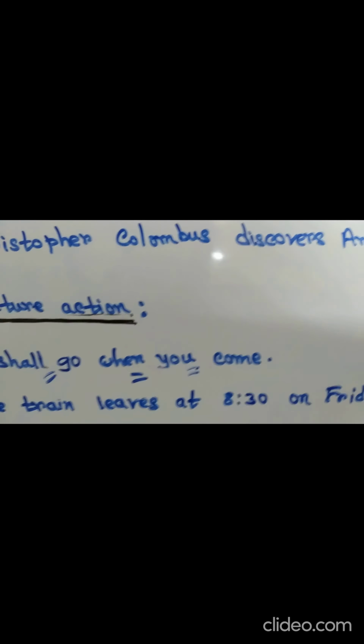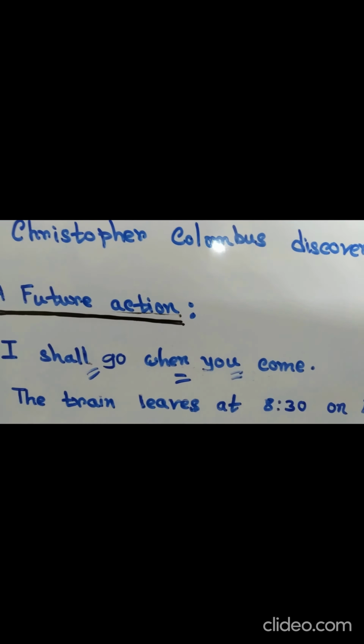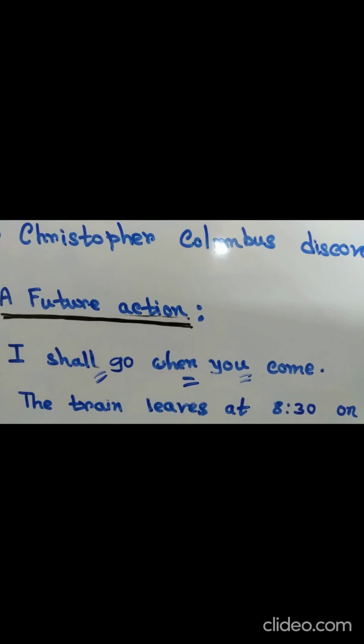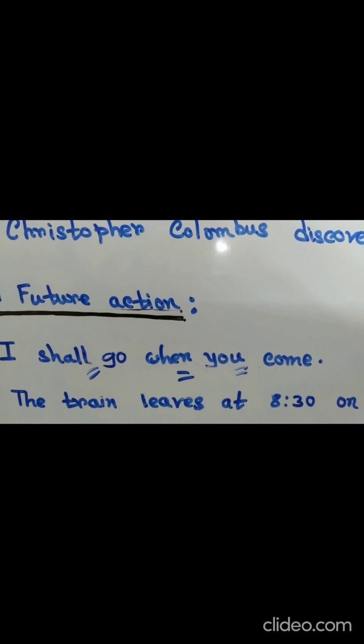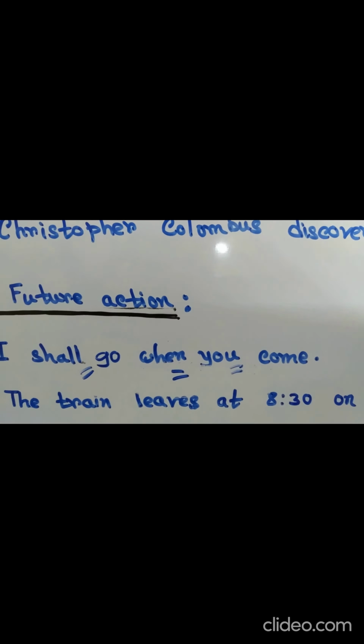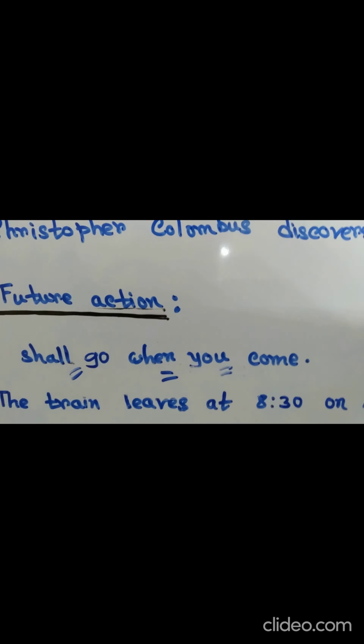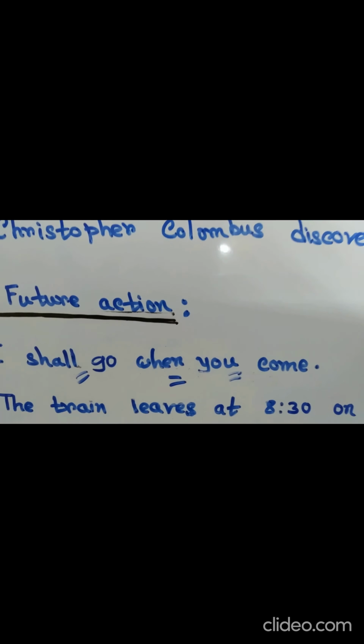Now, see the next example. The train leaves at 8:30 on Friday. The sentence means that it has a fixed timetable, which is 8:30. And in this type of sentence that is previously planned or has a regular timetable with a future time expression, simple present tense must be used. Clear?